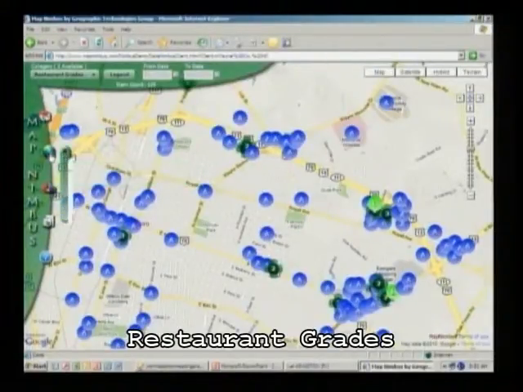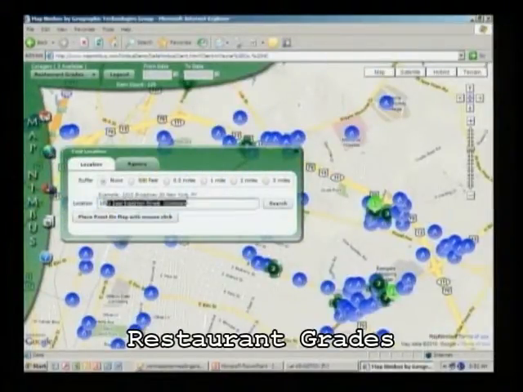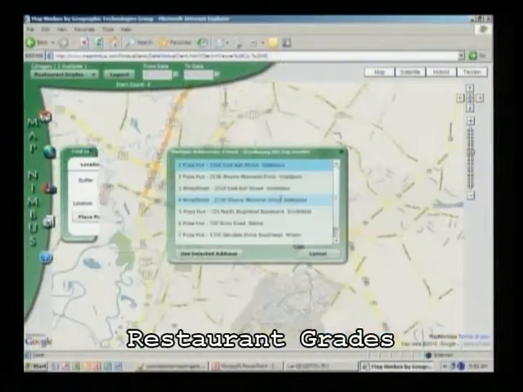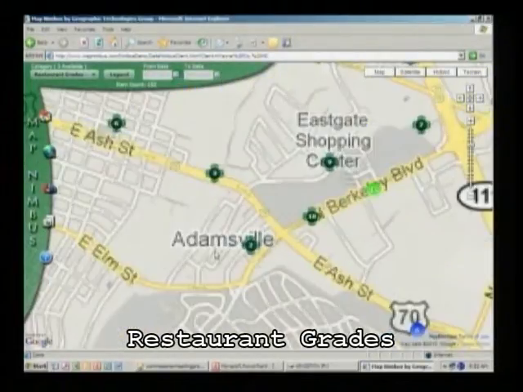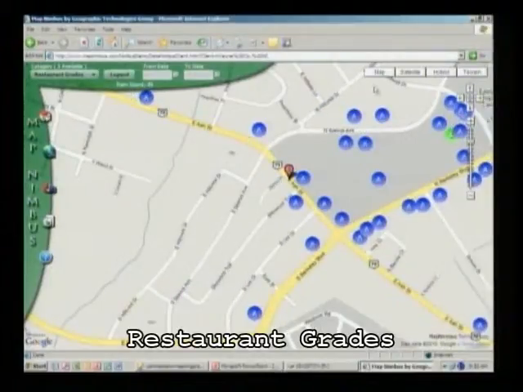Now, being somebody who likes to eat pizza on occasion, I may want to go to lunch at Pizza Hut. So let me just type that in and see what we have there. We go to Pizza Hut, do a search of that, and maybe I want to meet somebody over on Ash Street, a business lunch. I see that. We'll zoom in, turn on the aerial photography.